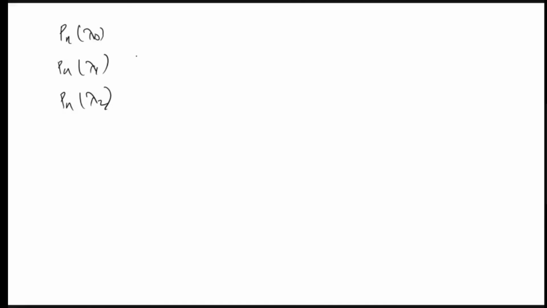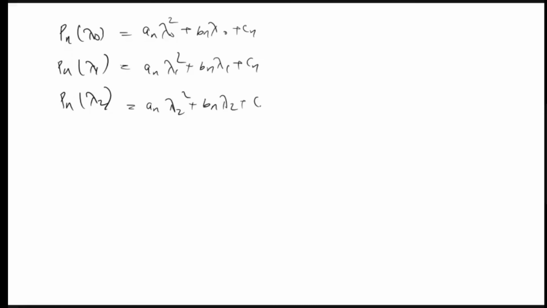So Pn of lambda naught is an lambda naught square plus bn lambda naught plus cn, Pn of lambda 1 is an lambda 1 square plus bn lambda 1 plus cn, and Pn of lambda 2 is an lambda 2 square plus bn lambda 2 plus cn.